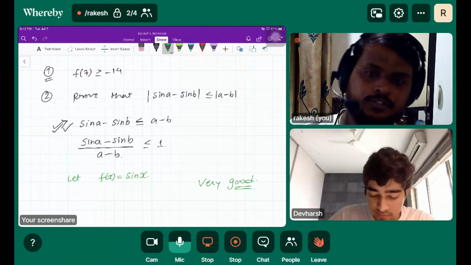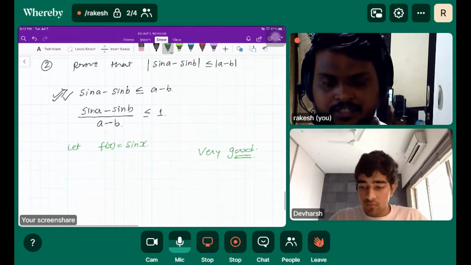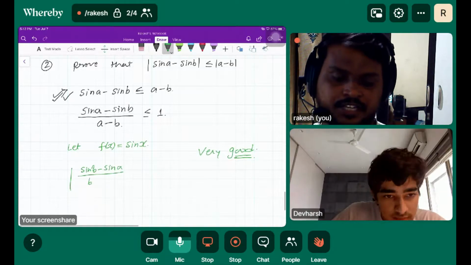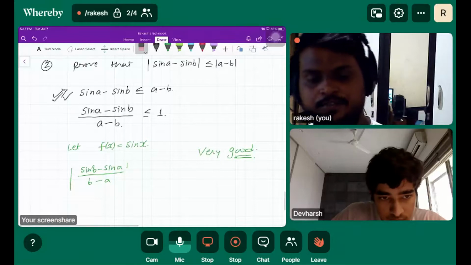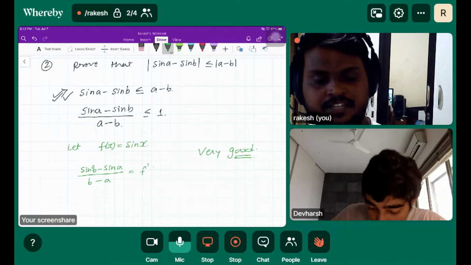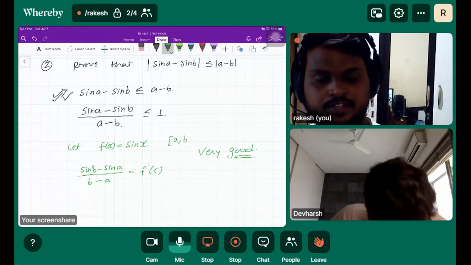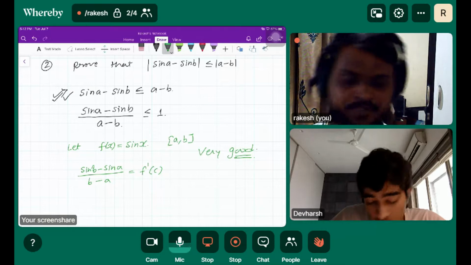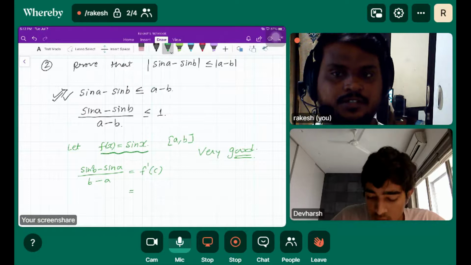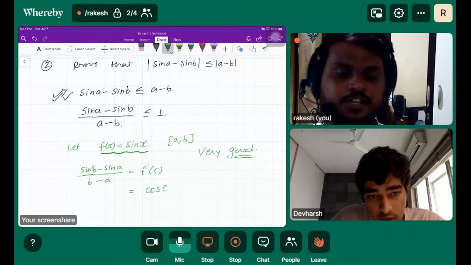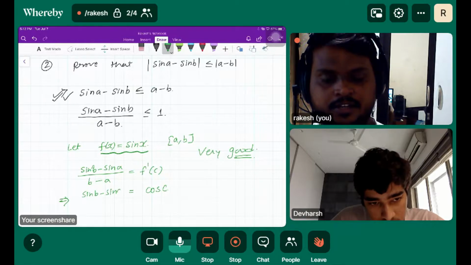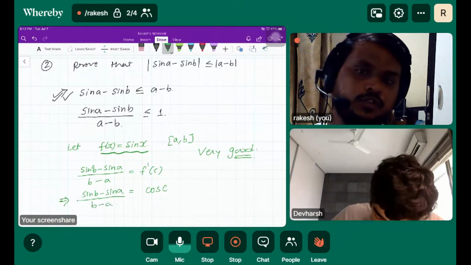Now, should I complete this? Suppose we apply MVT to sine b minus sine a over b minus a. That is equal to f dash c, for some value c between a and b. Here the limits are a and b, right? So f dash c, where the function is sine x. What is f dash c? That is cos c. So sine b minus sine a upon b minus a is equal to cos c.